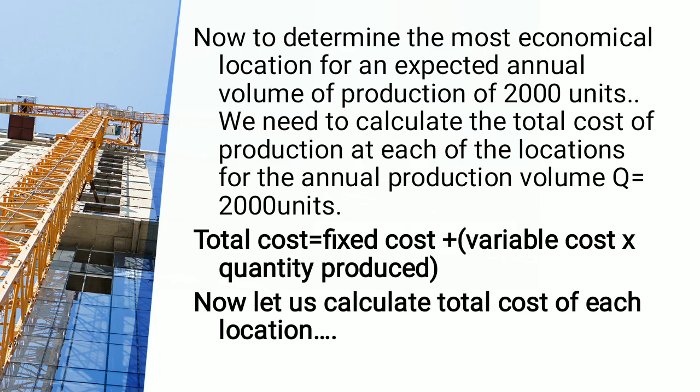Now to determine the most economical location for an expected annual volume of production of 2000 units, we need to calculate the total cost of production at each of the locations. For the annual production volume, Q is, we have already seen it, annually કેટલું બનાવે છે તો કે 2000 units. બાકીનું જે total cost અથવા તો જે variable cost છે એ આપણી પાસે available છે. Now how we can find it out? What is total cost? Fixed cost plus variable cost into quantity produced, right? This will be the formula which we will be using for each of the locations.